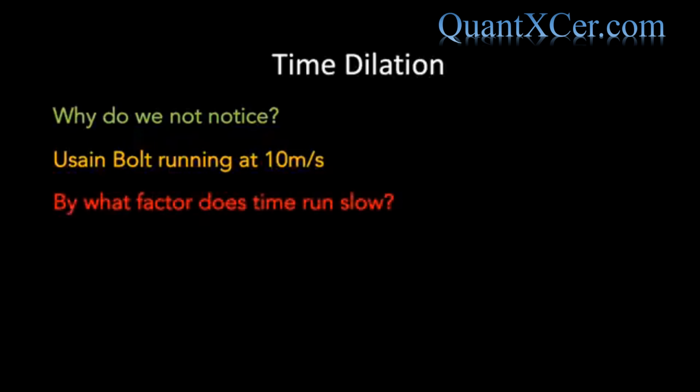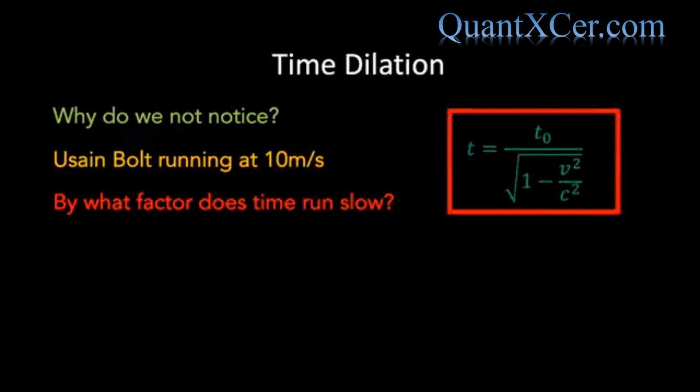To answer this question, let's consider an example. Imagine that Usain Bolt is running the 100 meters and is travelling at an average speed of 10 meters per second. If I am stood at the side of the track and I observe Usain Bolt run past, by what factor do I observe time slow down? Well, we can calculate the answer. We know that t equals t0 divided by the square root of 1 minus v squared over c squared. And in this example, v over c equals 10 over 300 million.